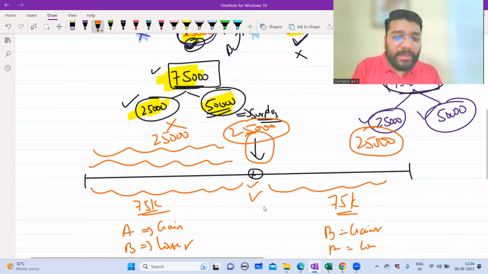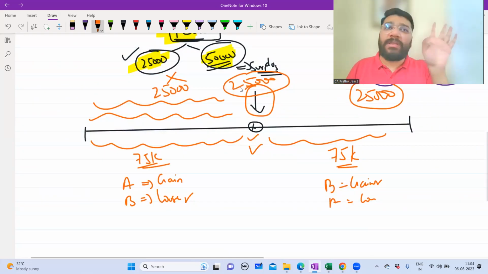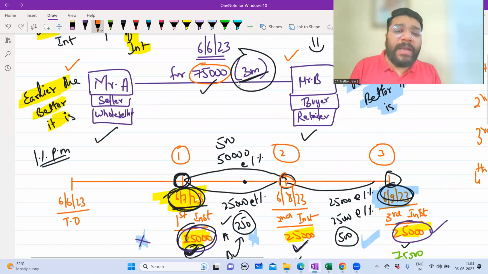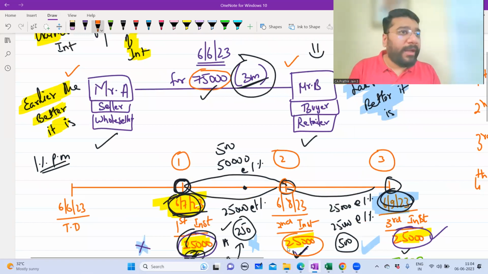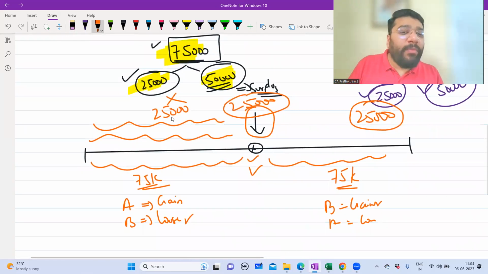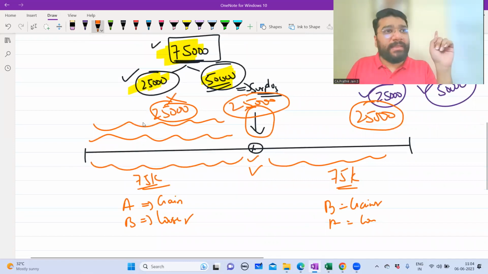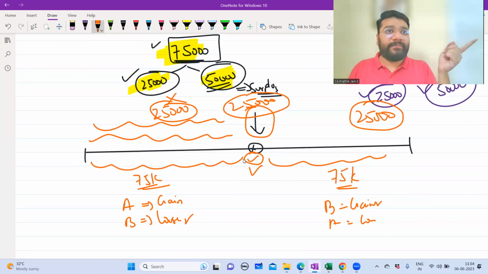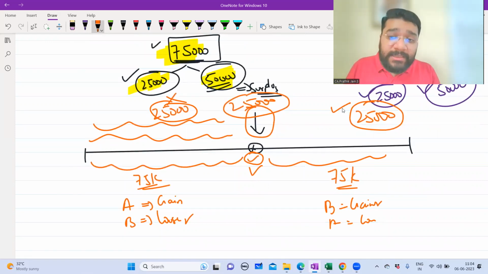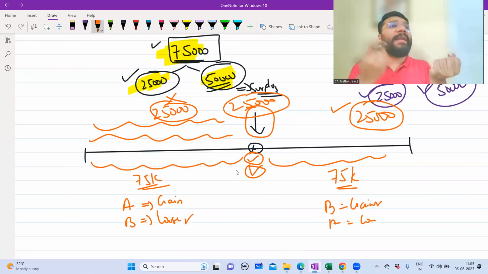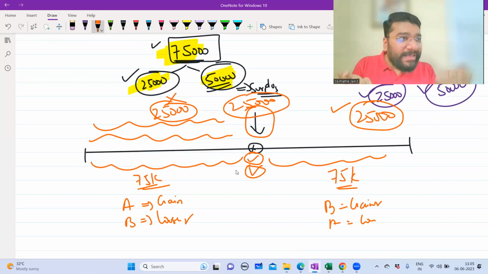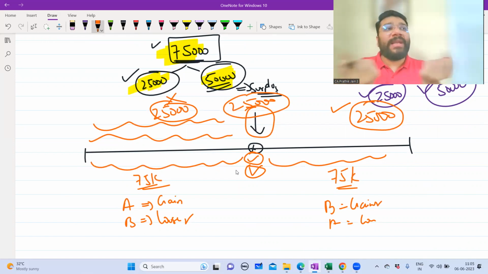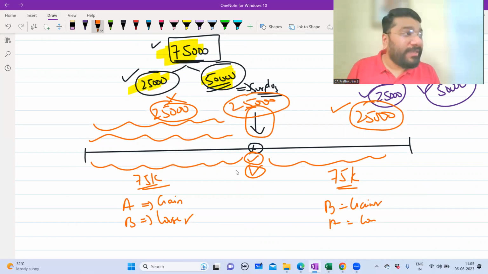So on 6th of August, if the payment is made, 75,000 payment is made. In that, anyway, 25,000 payment is agreed as per the contract. So can I say A was supposed to receive 25,000 in the beginning, which he is not receiving, so he is receiving it late. Another 25,000 which he is supposed to receive late, he is receiving earlier. So one early payment, one late payment. In one, he will gain interest. In the other, he will lose interest. So plus 250, minus 250.